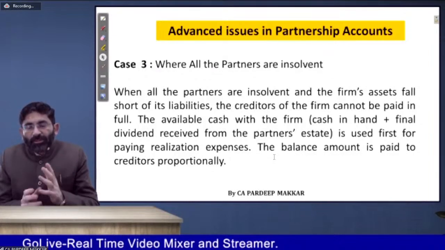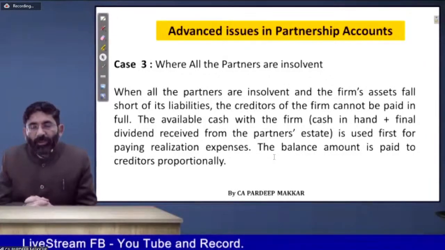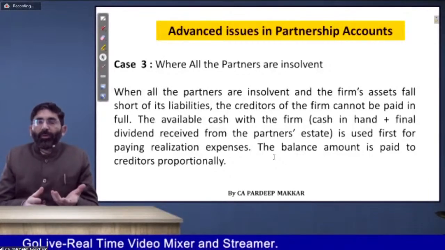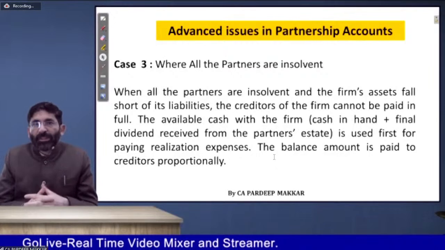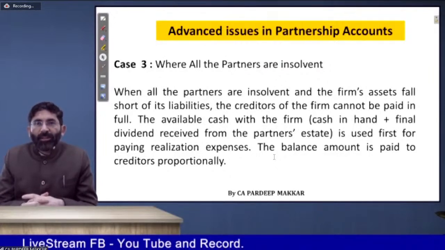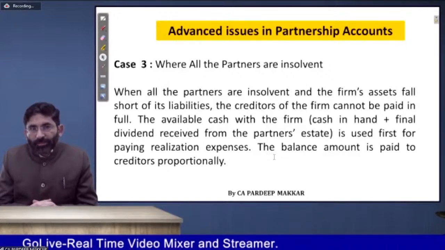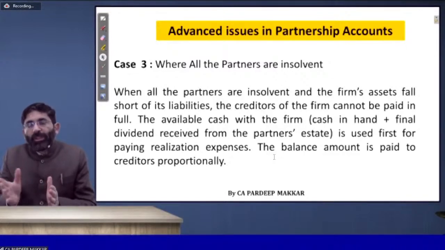Then we have to make payment of government dues, preferential creditors, meaning those creditors relating to the government, who will be paid first. So you may note it down. First we pay the expenses of realization, then government dues, then secured creditors, then unsecured creditors, and whatever is left we have to pay to the partners.